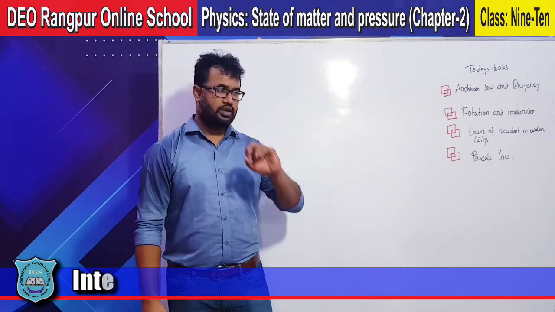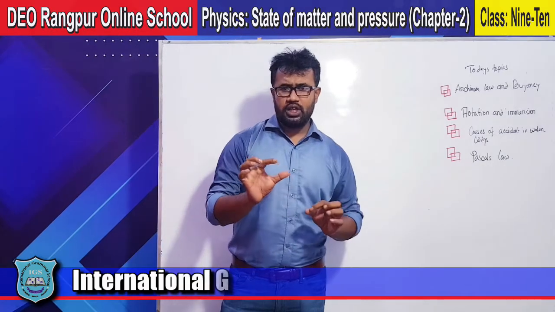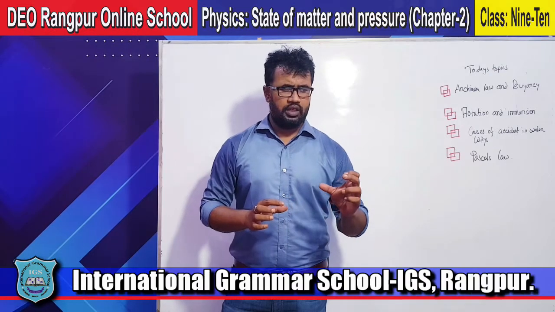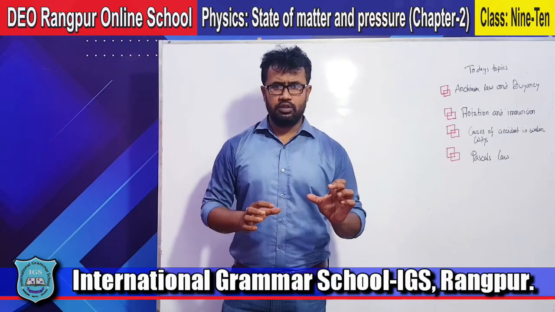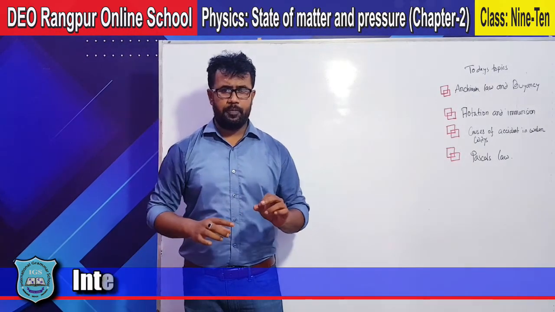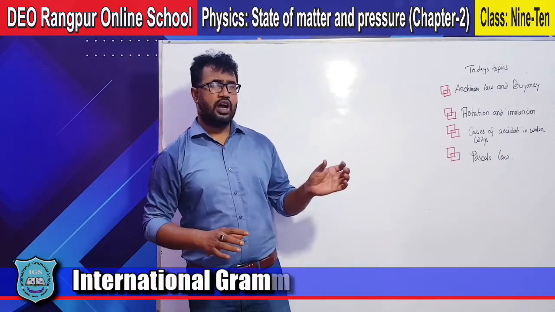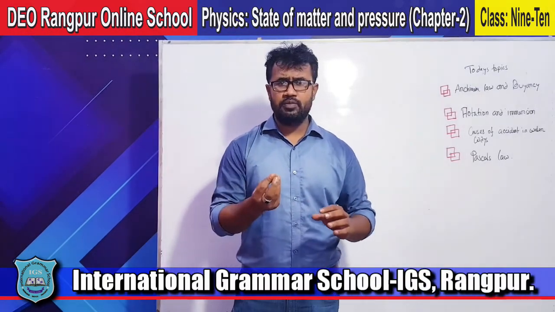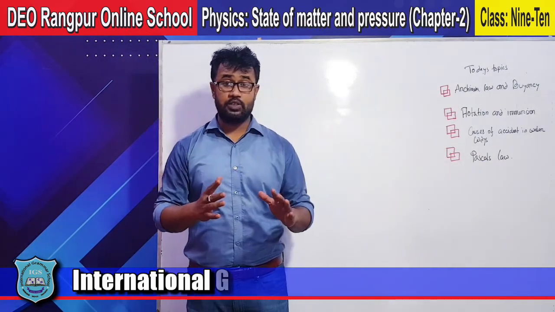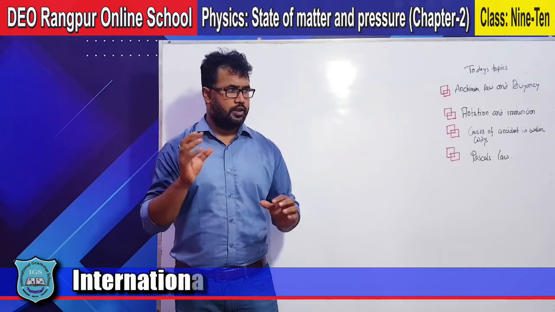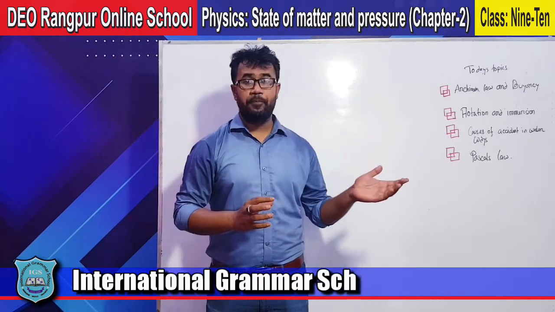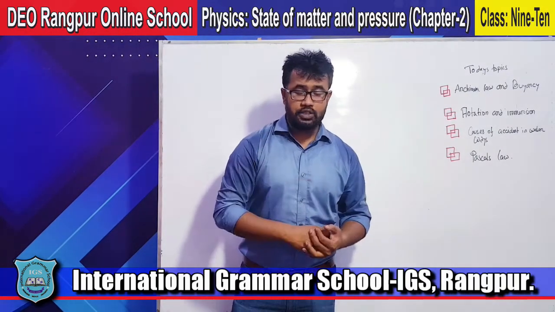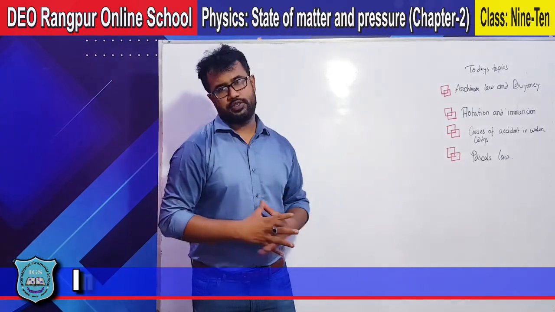Suppose the weight of an iron rod is 5 Newton, and the covered area of that iron rod is tiny, so the displaced water will be a little. That means the weight of that displaced water is much smaller than the weight of the body, so that piece of iron rod will easily be immersed.